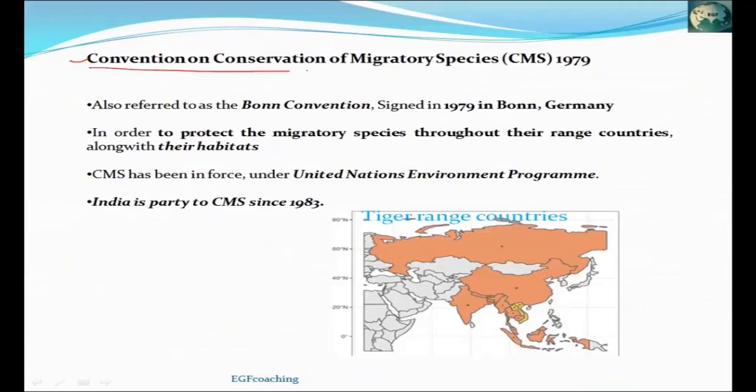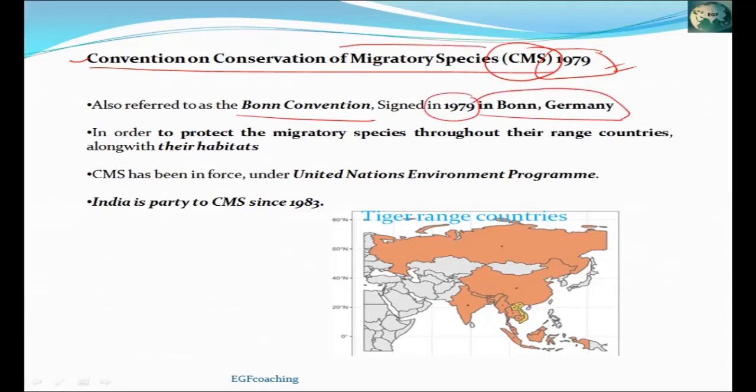Geetanjali. Today's topic is Convention on Conservation of Migratory Species, also known as CMS, signed in 1979. It is also called Bonn Convention because it was signed in Bonn in Germany. So this is conservation of migratory species. There are several animal and bird species who migrate.